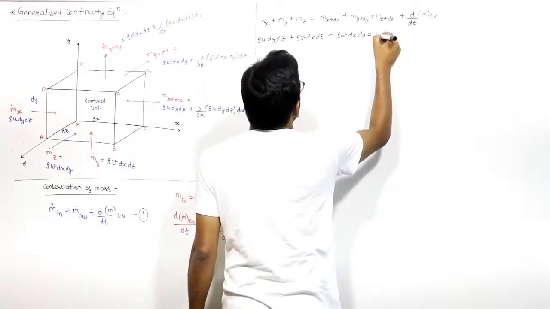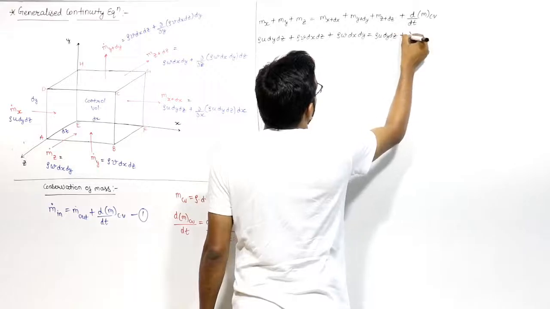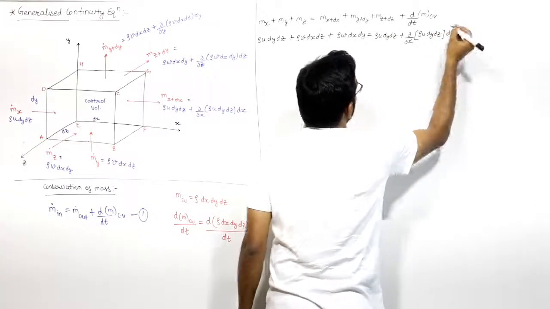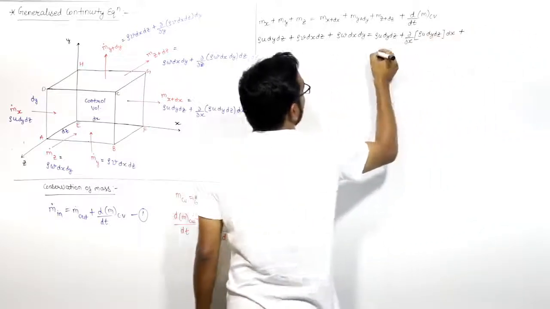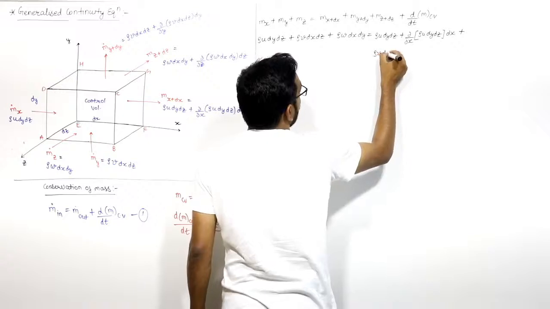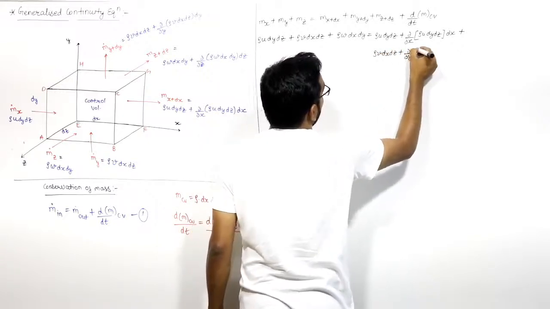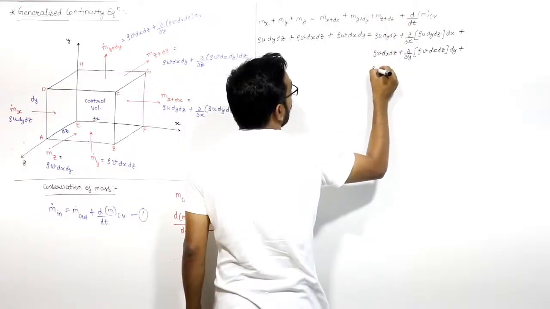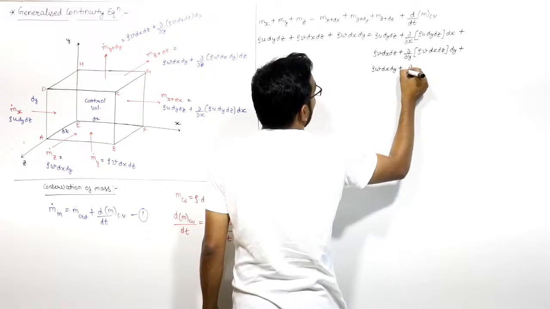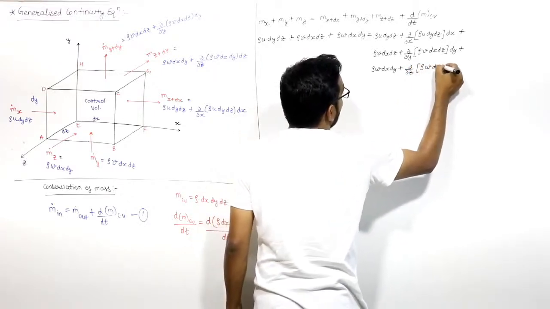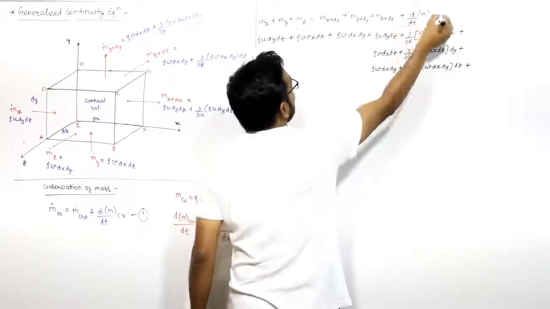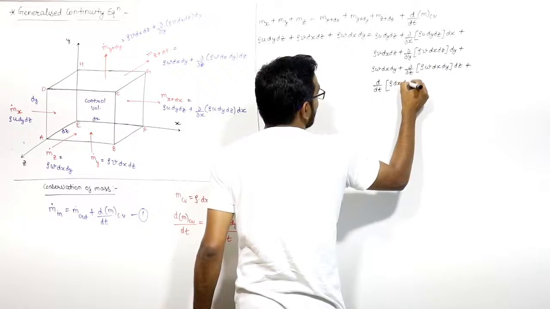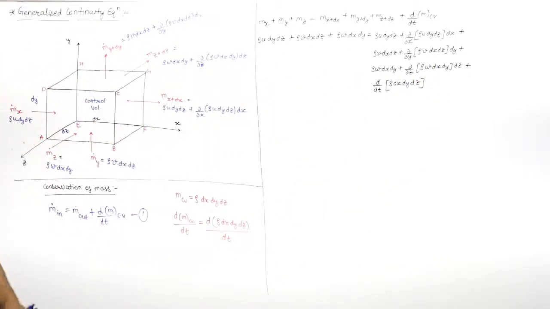M dot x plus dx is rho u dy dz plus del by del x of rho u dy dz into dx, plus, I am writing here because the space is not sufficient, m dot y plus dy is rho v dx dz plus del by del y of rho v dx dz into dy, plus m dot z plus dz is rho omega dx dy plus del by del z of rho omega dx dy into dz, plus d by dt of m control volume, that is d by dt of rho dx dy dz. So I put all the values here, all the values of the equation.